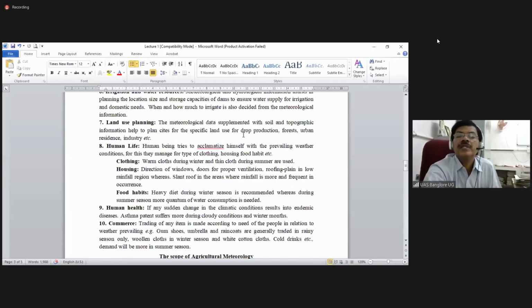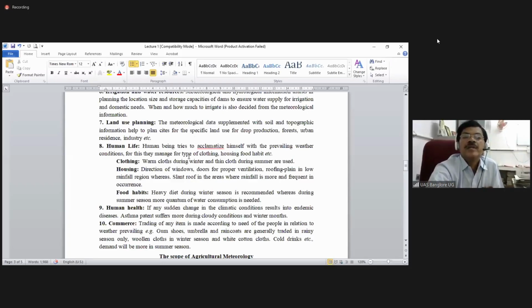The meteorological data is supplemented with soil and topographic information to plan cities with specific land use, and also for crop production, forest area, urban residence, industries. So in all these things we are using the meteorological data.